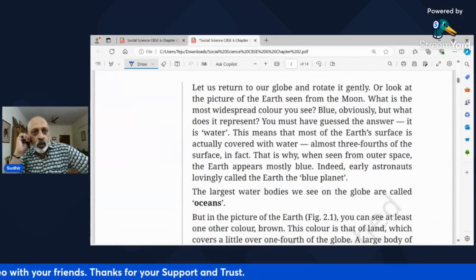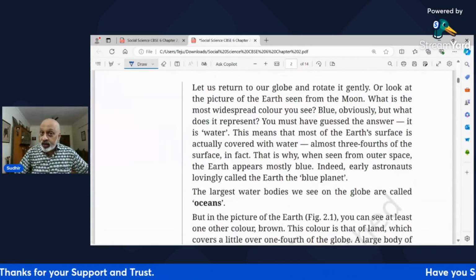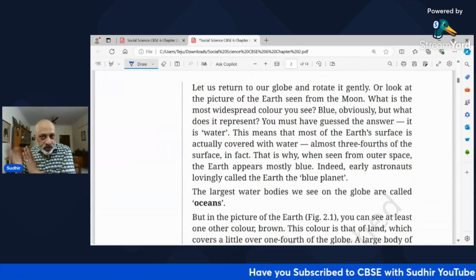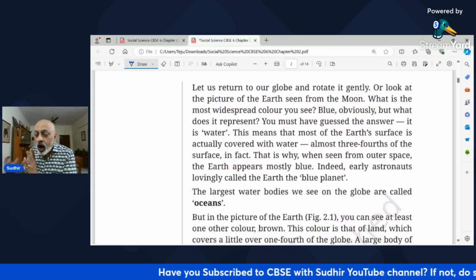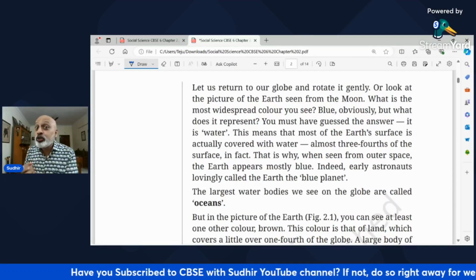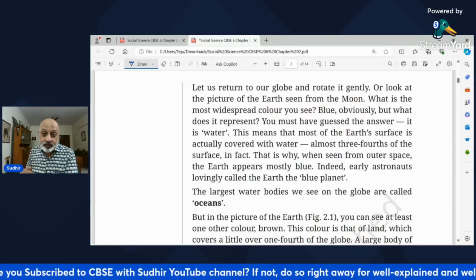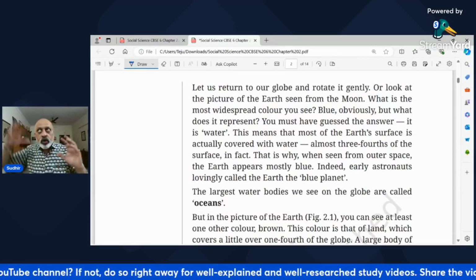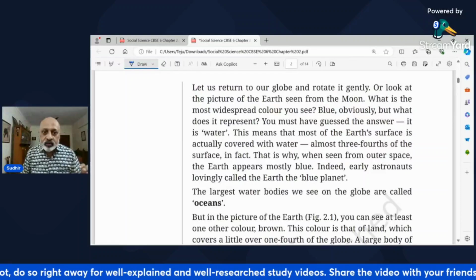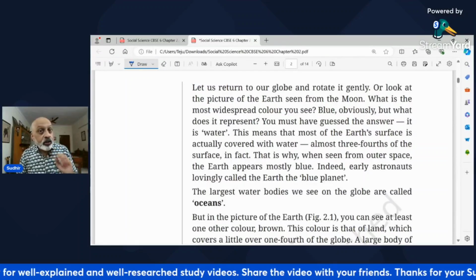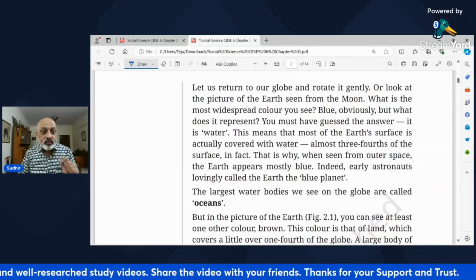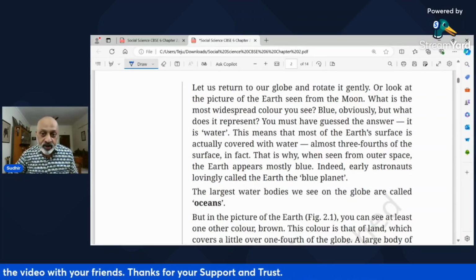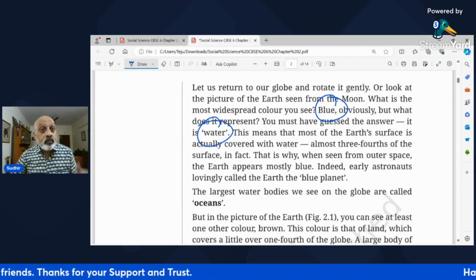Now, let us return to our globe and rotate it gently. I told you, invest in a globe, invest in a map. So rotate it gently and look at how much of the area is actually blue. Pura neela neela hai, right? So you look at the picture of the Earth seen from the moon. Imagine this is the moon and you are seeing the Earth. What is the color that you are likely to see more than any other color? It would be that of water, which will be blue in color, right? So blue in color, which is conveying water.